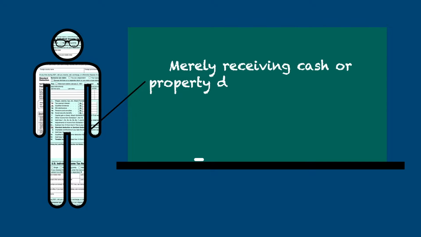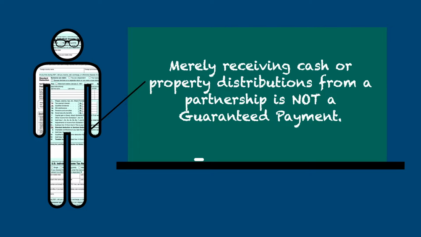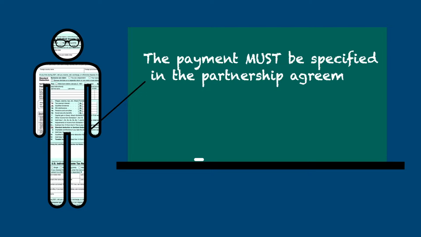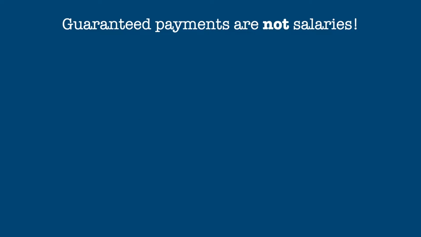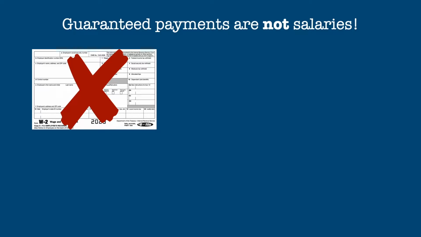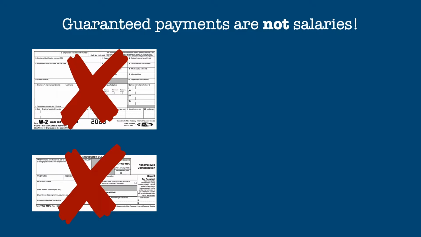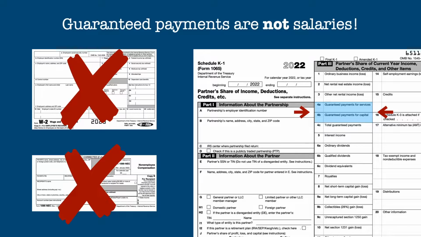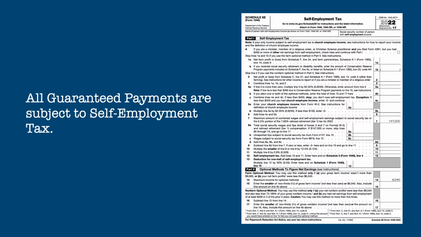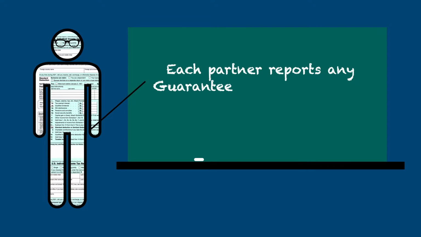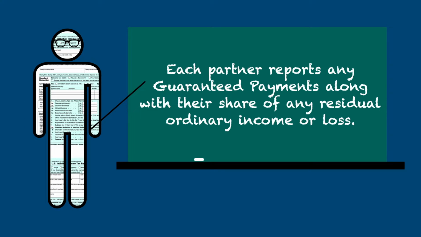Merely receiving cash or property distributions from a partnership is not a guaranteed payment. The payment must be specified in the partnership agreement and must be paid to the partner, even if it creates a loss for the partnership. Guaranteed payments are not considered to be salaries and are not reported to the partner on either Form W-2 or Form 1099. Instead, they are shown in boxes 4A and 4B of the partner's Schedule K1. All guaranteed payments are subject to self-employment tax. Each partner reports any guaranteed payments as income along with their share of any residual ordinary income or loss.